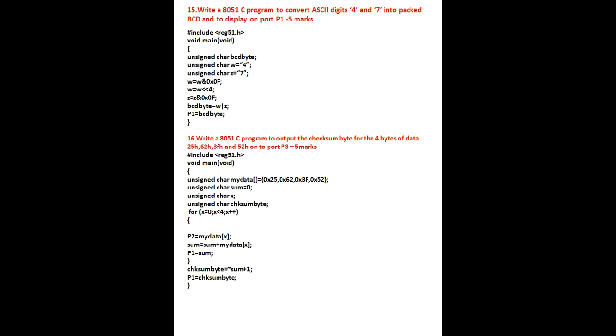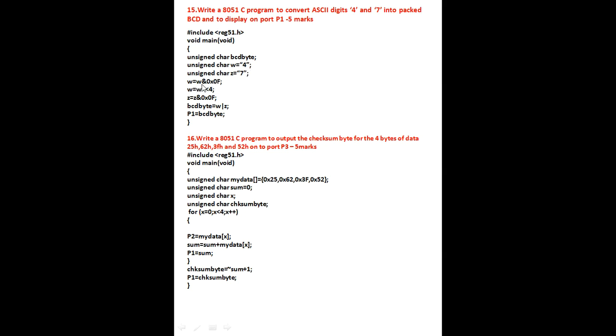Now again you start with #include <reg51.h>, void main, enter the program. You have to take variables to store the temporary numbers before displaying on the ports. Unsigned char BCD byte, and two ASCII numbers, I have taken 4 and 7. They told us to take 4 and 7 only, so I have declared 4 and 7 in double quotes, which gives ASCII values.